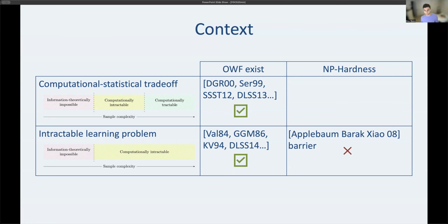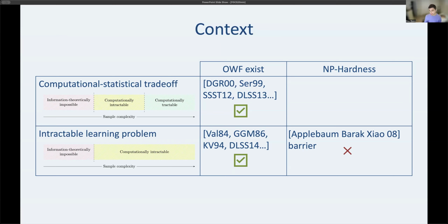In 2008, Applebaum, Barak, and Xiao showed that, roughly speaking, if you were able to prove that there was an intractable learning problem if P not equal to NP, it would have some very shocking implications. It would be that the polynomial hierarchy collapses or some of Impagliazzo's worlds collapse. You kind of rule out some of his 5 worlds.